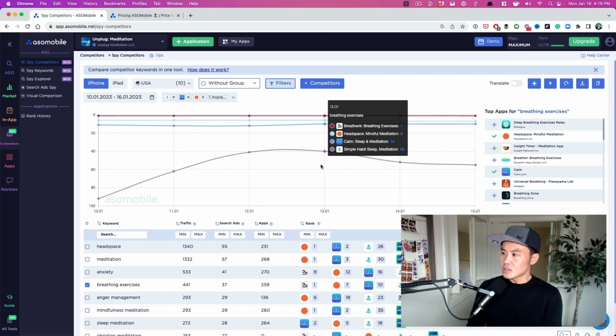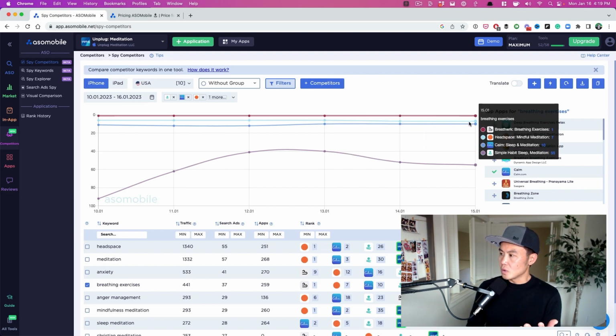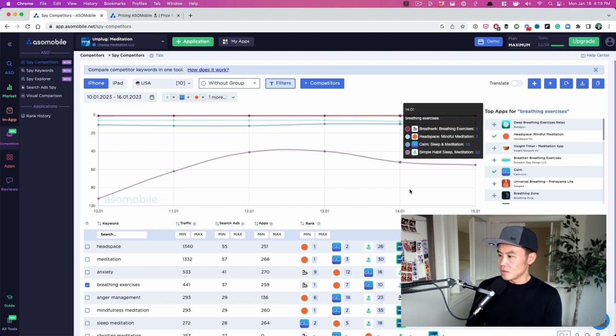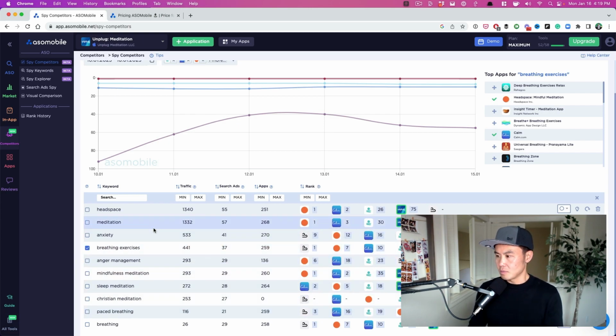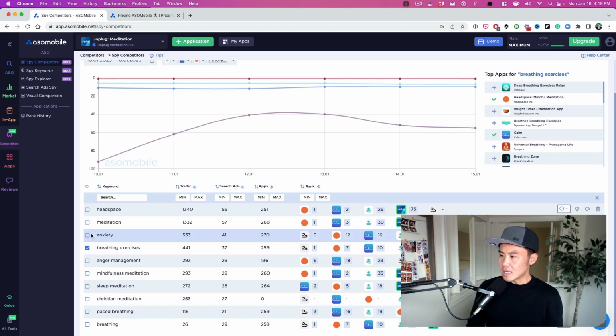As you can see, breathing exercises, breathwork is number 1. So we can go all the way back to the day of this recording. Headspace is 7, Calm is 10. Simple Habit now drops down to 56, right? So now I'm like, oh, okay. What are some keywords that I don't see Calm and Headspace focusing on as much as meditation or sleep or better sleep, right? So like maybe even anxiety, where now breathwork is starting to win.